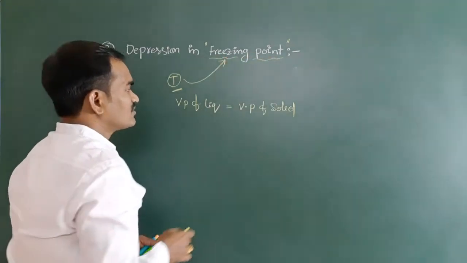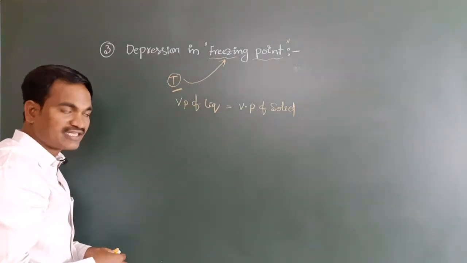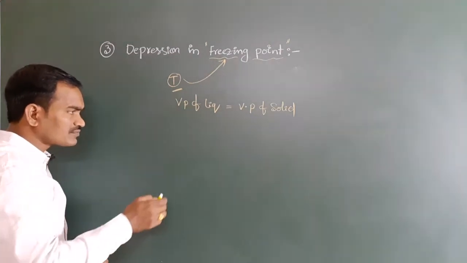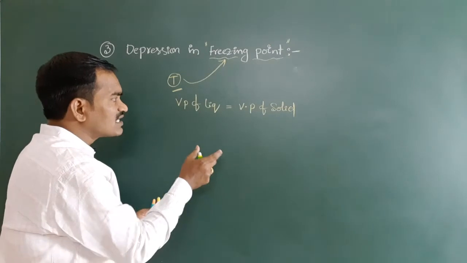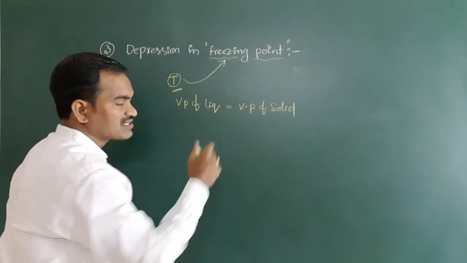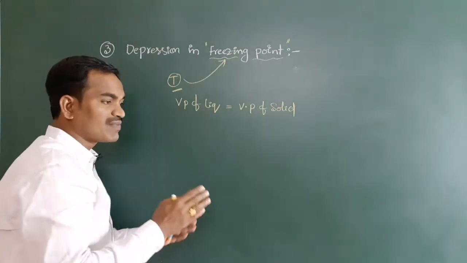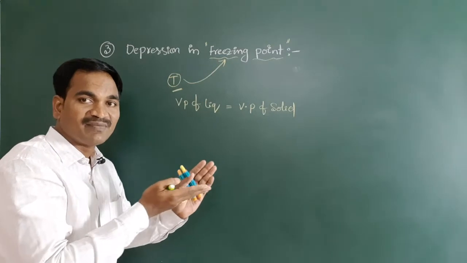Have you got it? So I want to give you more clarity on the freezing point. First of all, at which condition is the vapor pressure of liquid equal to the vapor pressure of solid? Simply, if solid and liquid are both in equilibrium.